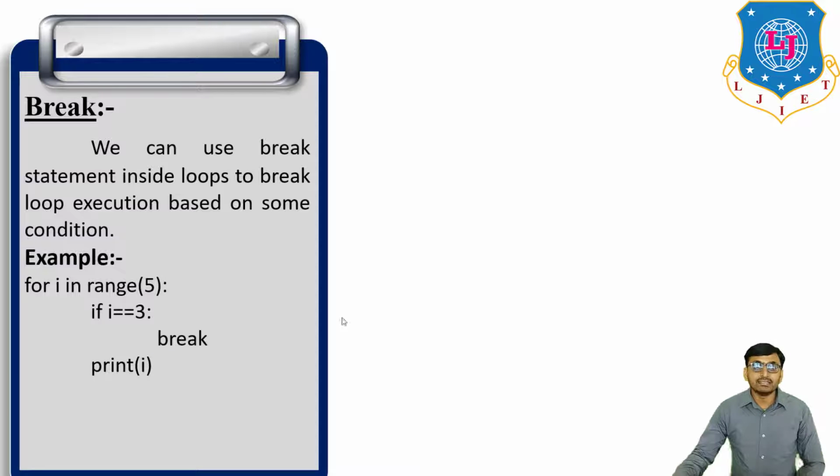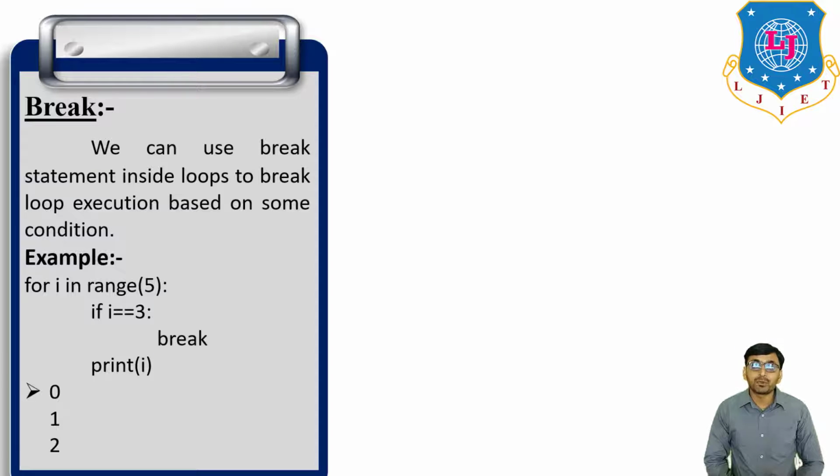So first i is equal to 0, this condition is not satisfied, so print 0. i is equal to 1, print 1. i is equal to 2, print 2. i is equal to 3, so this condition is satisfied, so stop execution of the loop. So we get the output, that is 0, 1, 2. That is the output, because if the condition is satisfied, then break continuity of the loop.